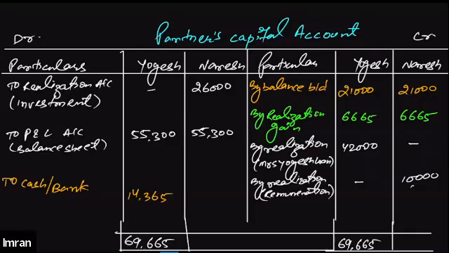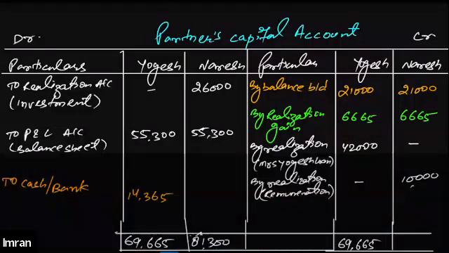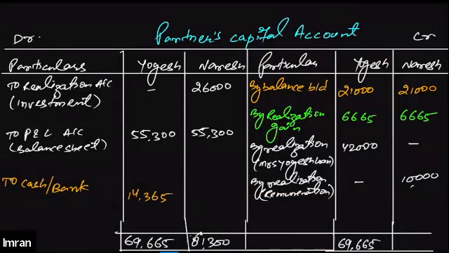On the debit side, we have a higher value: 55,300 plus 26,000, which will be 81,300. And when you subtract 21,000, 6,650 and 10,000 from 81,300, the balancing figure that you will get is 43,635.